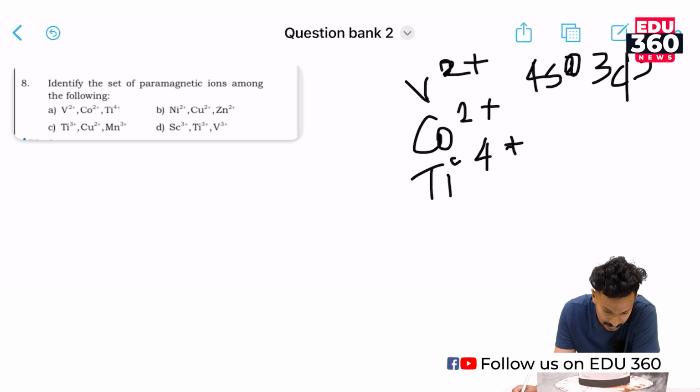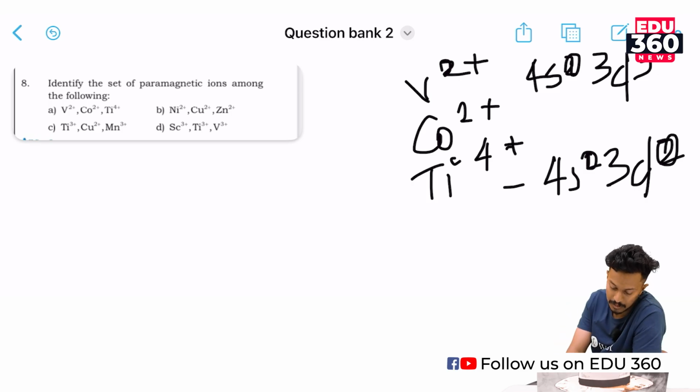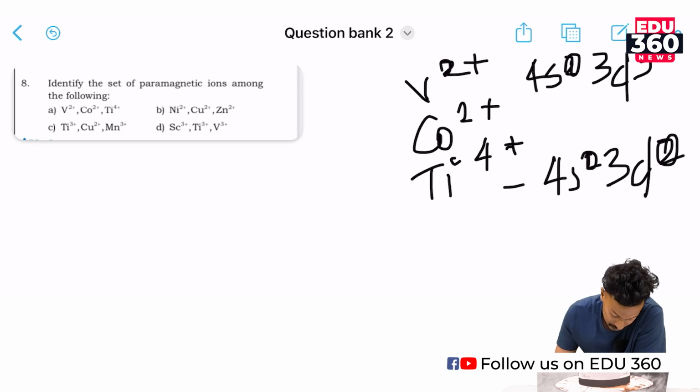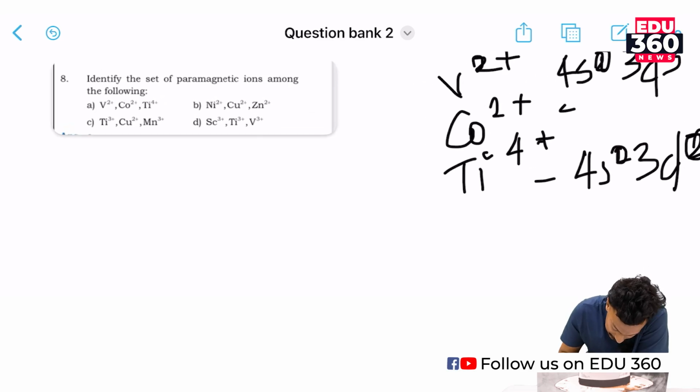Cobalt 2 plus also has 3d-electrons. Ti4 plus has no electrons. And Ti3 plus has 1 electron. So option A is wrong.